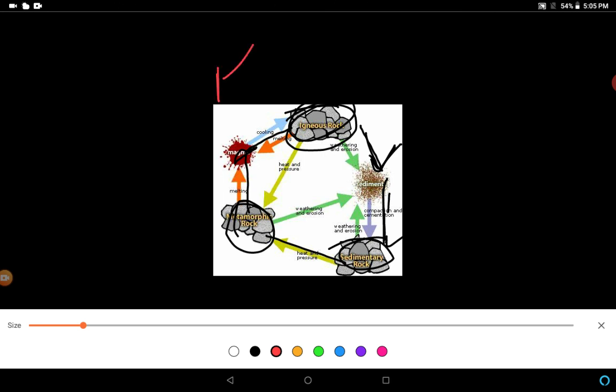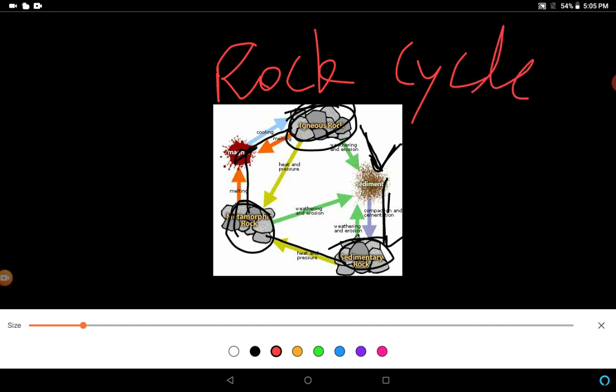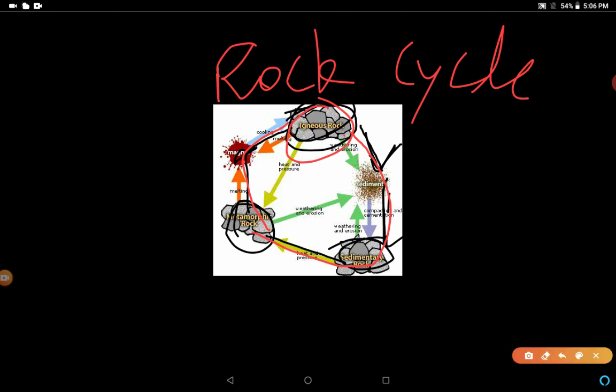You have to remember this one, the rock cycle. Igneous rocks are converted into sediments and then sedimentary rocks. Sedimentary rocks, due to heat and pressure, are converted into metamorphic rocks. Then again it becomes magma and comes out as lava, and then it cools down and becomes igneous rock. So this is the rock cycle.